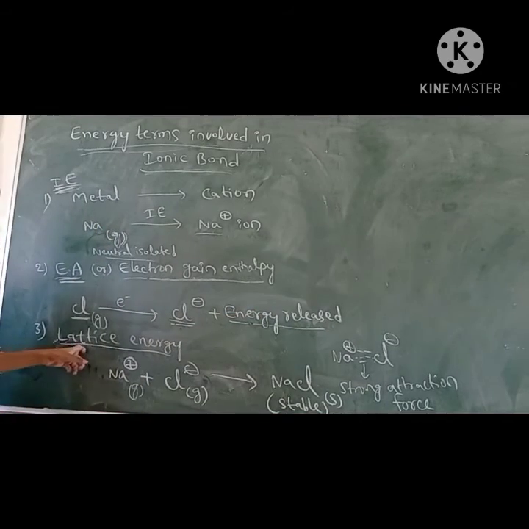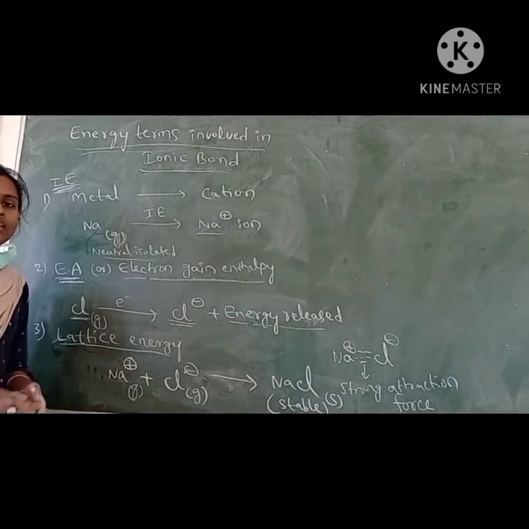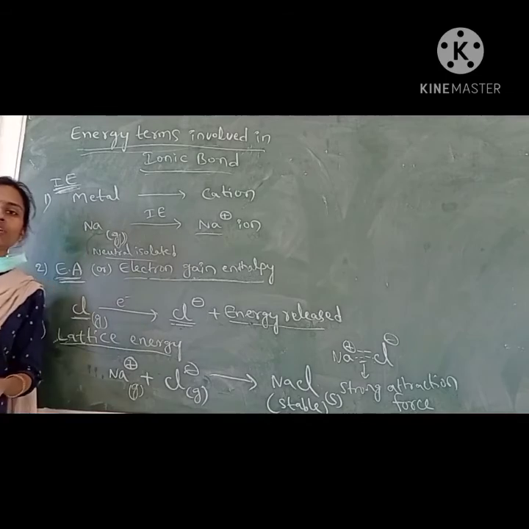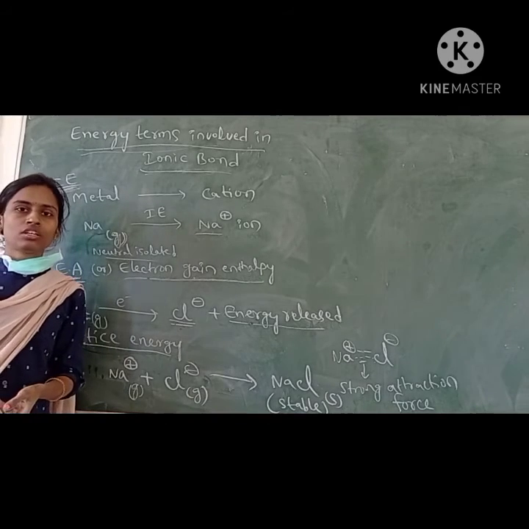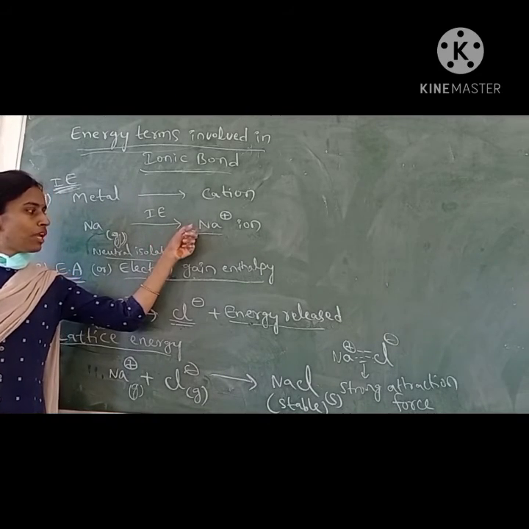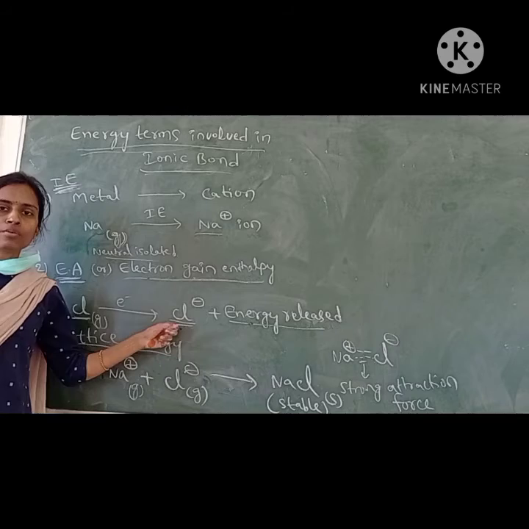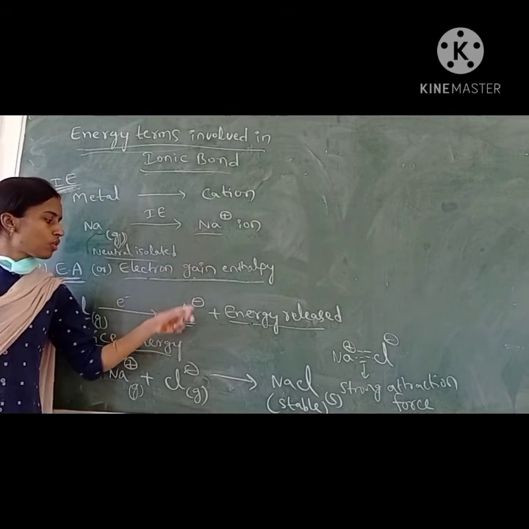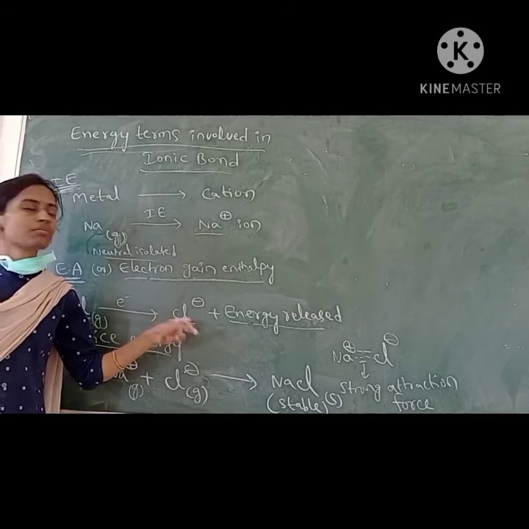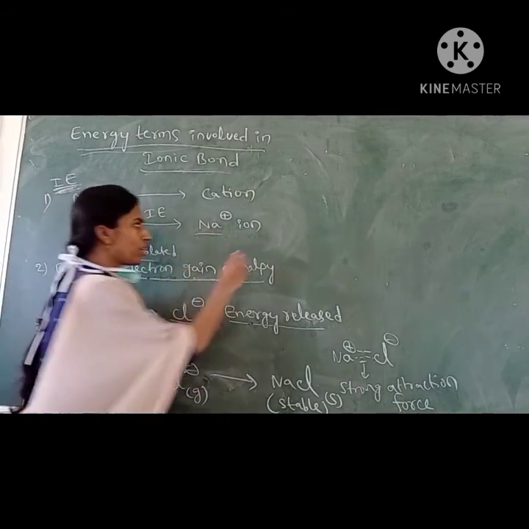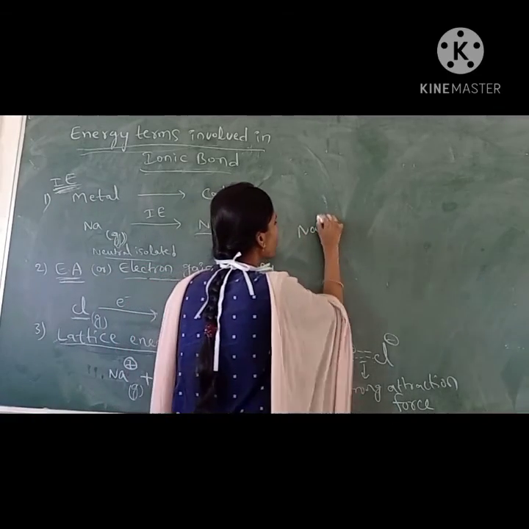Next energy is lattice energy. Lattice energy is also released energy. After plus and minus ions are formed, there is a strong electrostatic force of attraction between them, for example Na plus and Cl minus in sodium chloride.